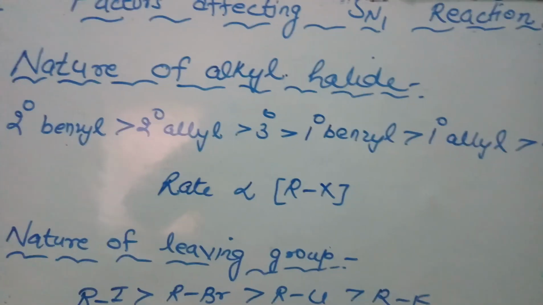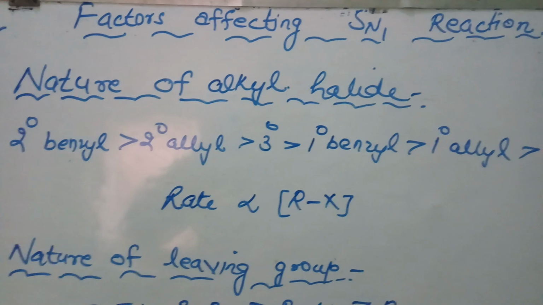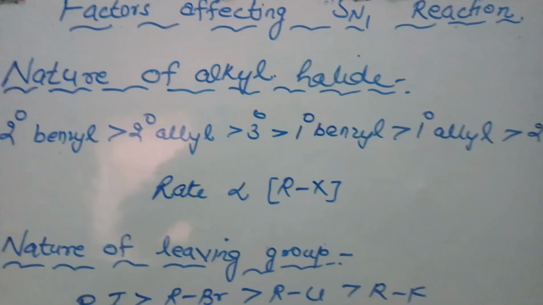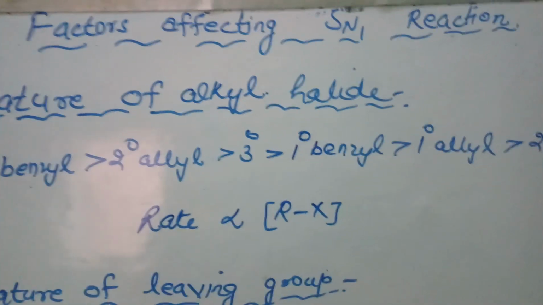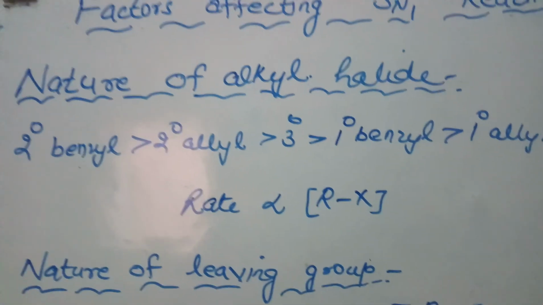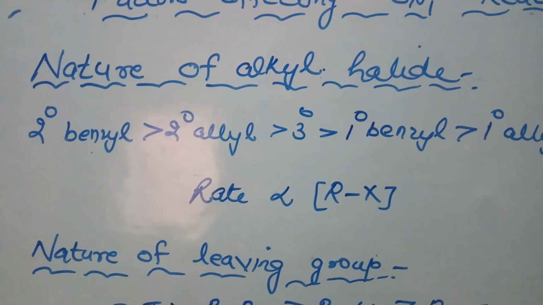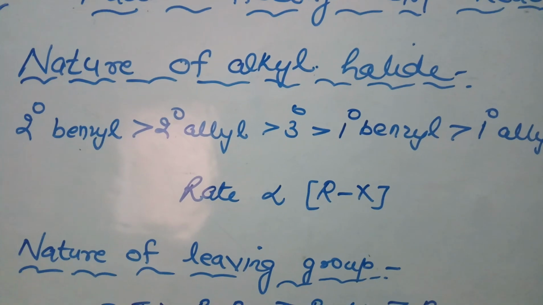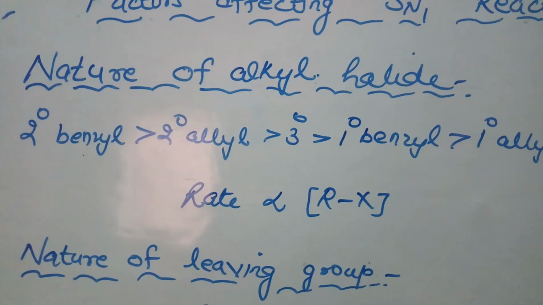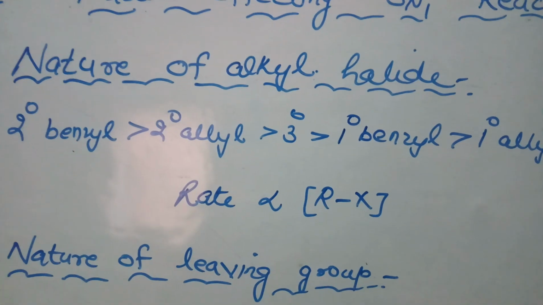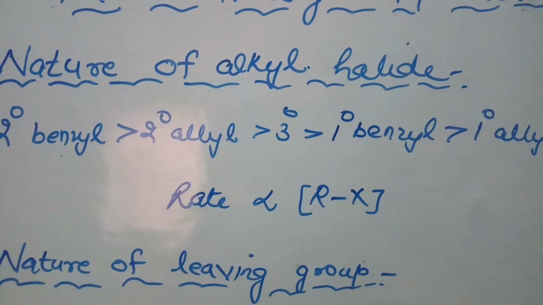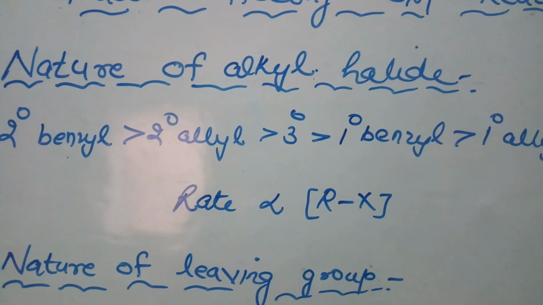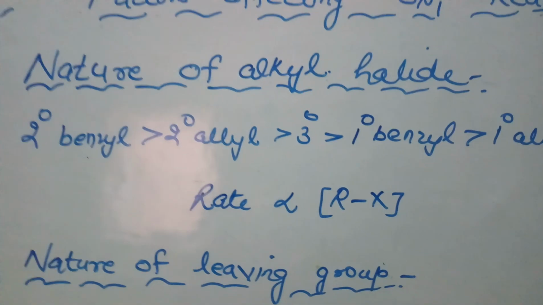The second thing is that the nature of alkyl halide also alters the reaction through the formation of carbocation. As I have told, the alkyl halide which gives the most stable carbocation will have the maximum rate of reaction.